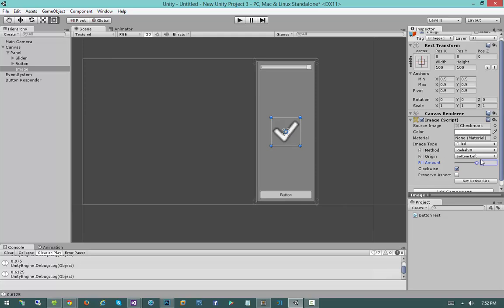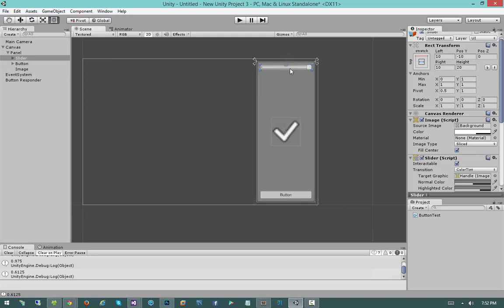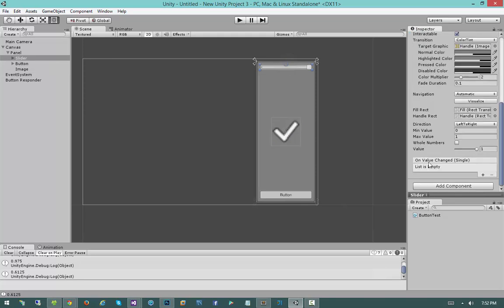But another interesting thing we can show here before signing off is the ability for the slider to actually send events. So if I click on the slider, you'll notice if I scroll down that it has an On Value Changed. And you'll notice this single parenthesis. That means that this On Value Changed needs to accept a method that takes in a float and won't accept anything else. Well, it will if it's parameterless.